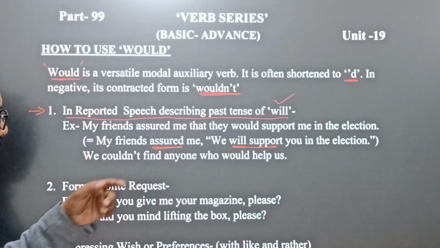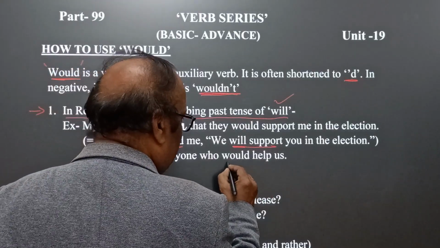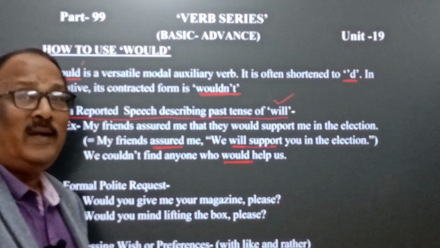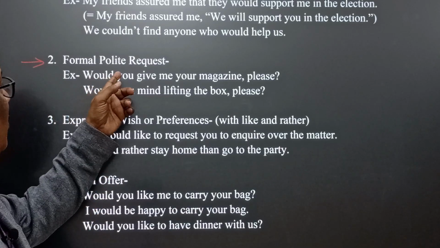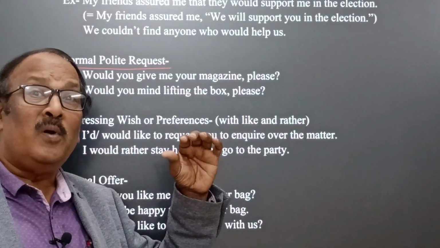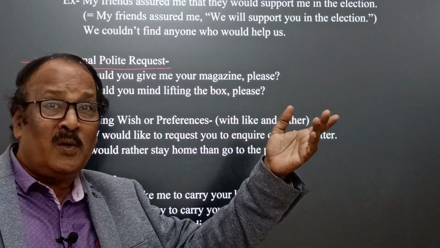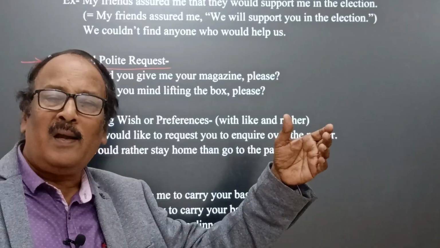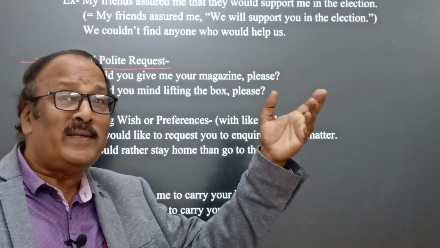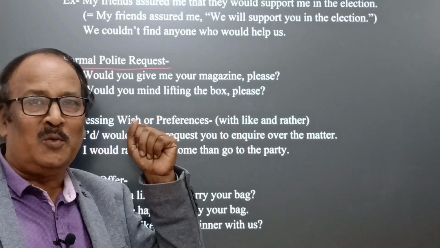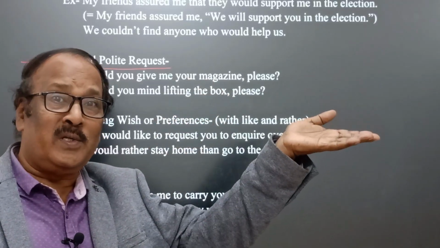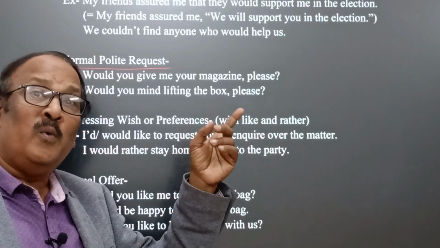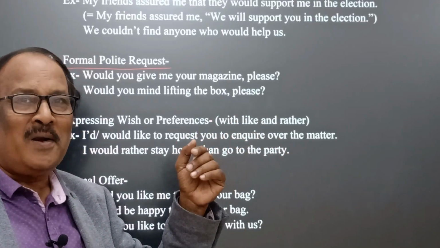Similarly, we couldn't find anyone who would help us. Here, we cannot write will, who will help us. Point 2. Formal, polite request. Whenever we request somebody who is distantly related to us or a stranger, that is what you call a formal request. In an informal request, we can use can and will. In a formal request, we have to use would or could.